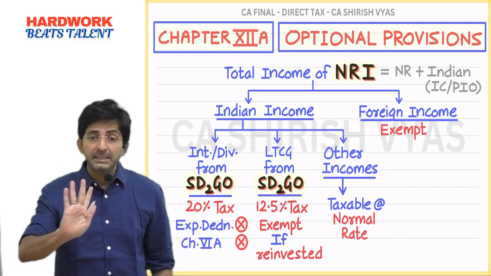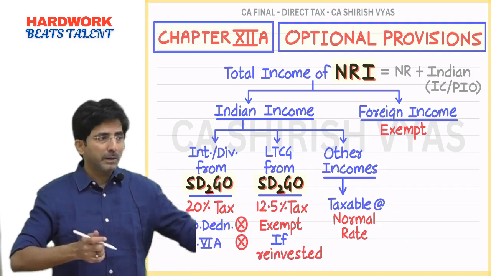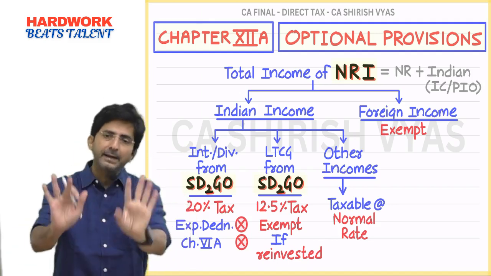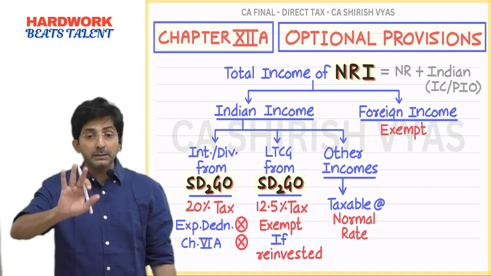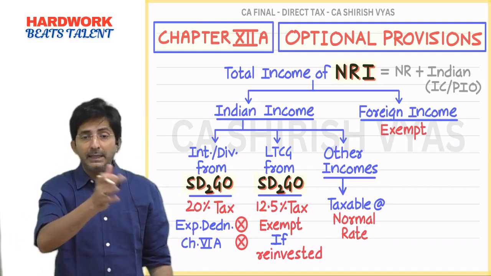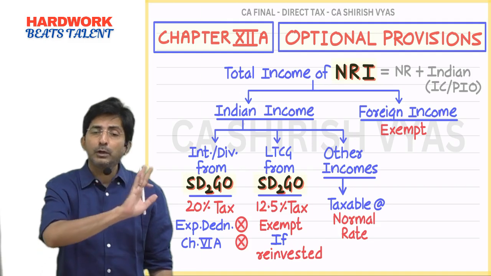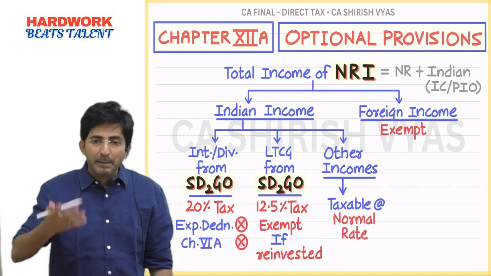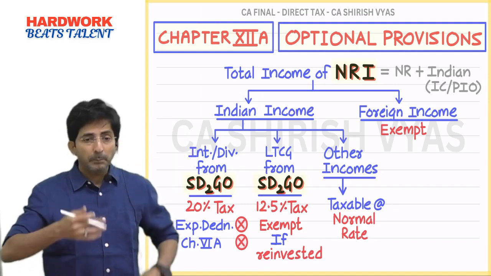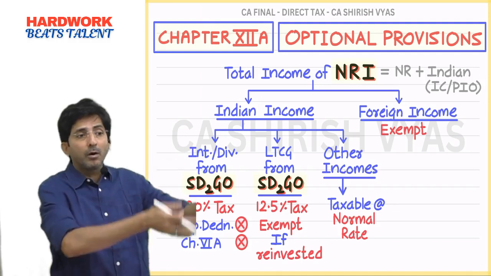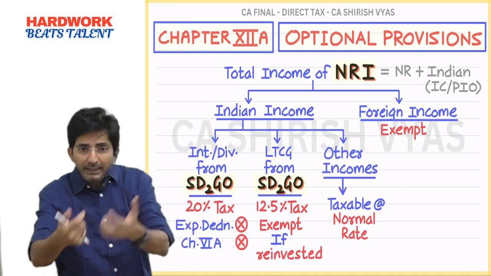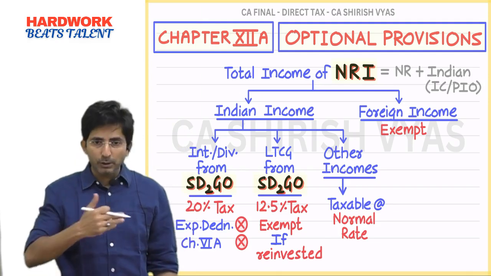Provided TDS is deducted. And because my brother is NR, for NR every income has TDS deducted. But the law is saying that if your TDS is deducted, you don't even have to file the return. The government is pampering my brother, so that people like my brother who have settled abroad can invest their foreign earnings in India. That is the logic of the whole topic.